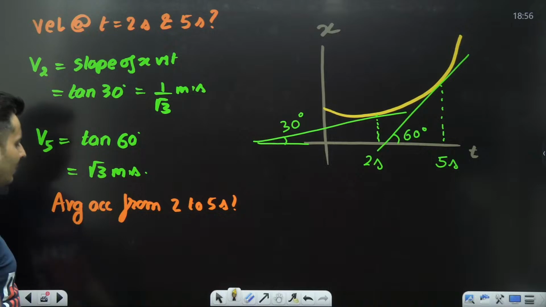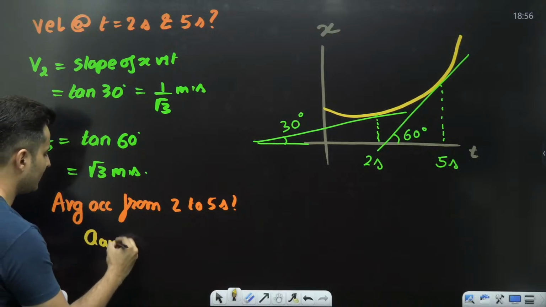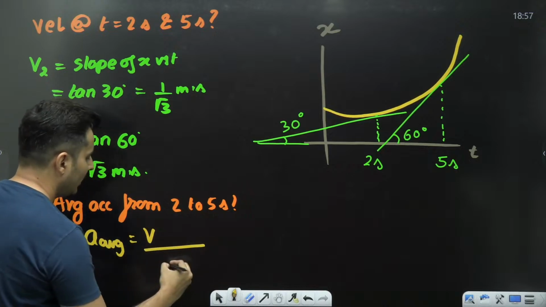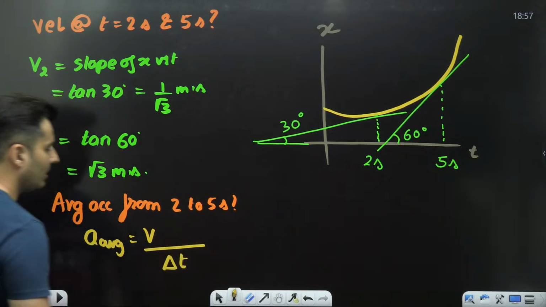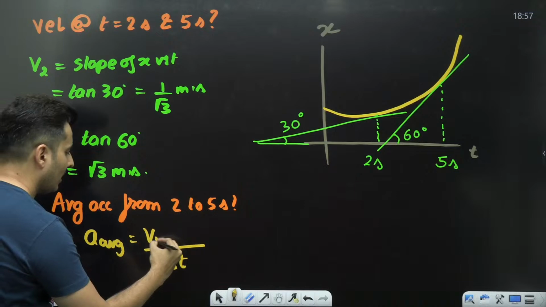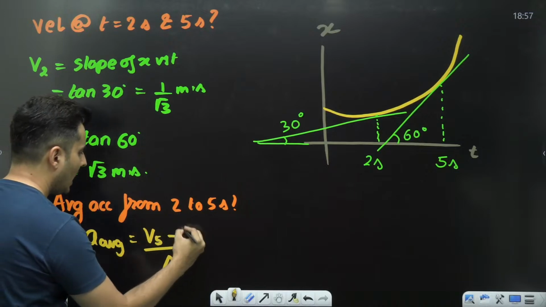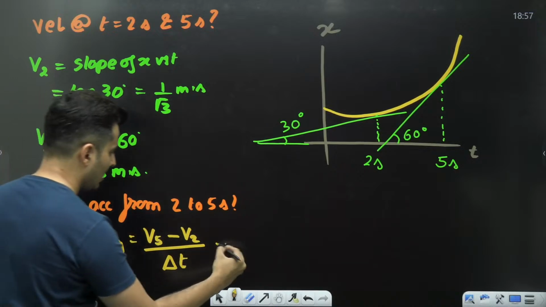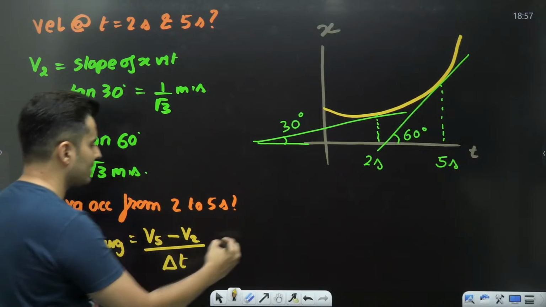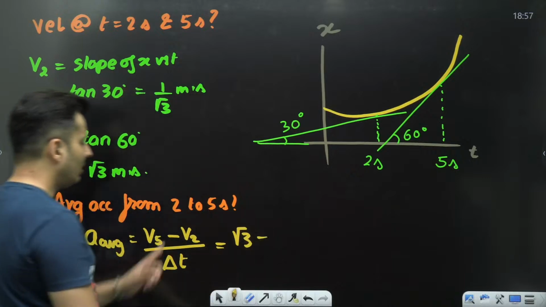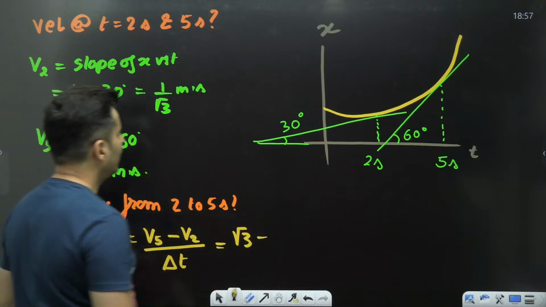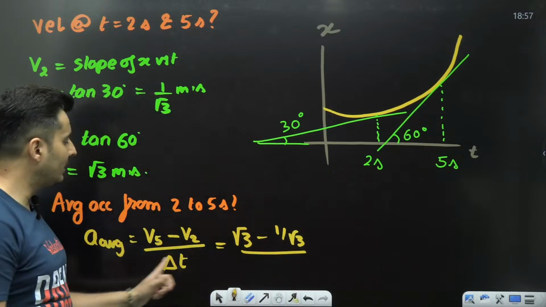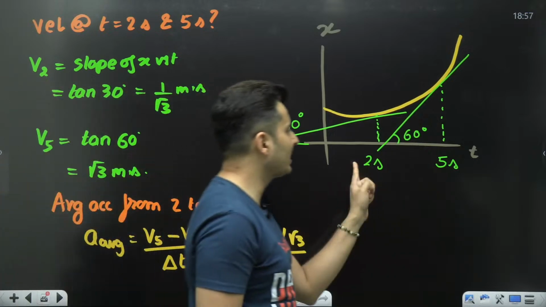What will you do? Think about what is the definition of average acceleration. It is change in the velocity upon the time. So at 5 seconds is the final, at 2 seconds is the initial, final minus initial by time. Velocity at 5 seconds is root 3. Velocity at 2 seconds is 1 by root 3. Whole thing divided by the time interval from 2 seconds to 5 seconds.